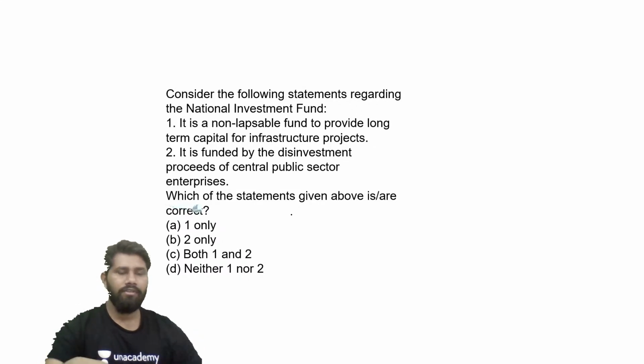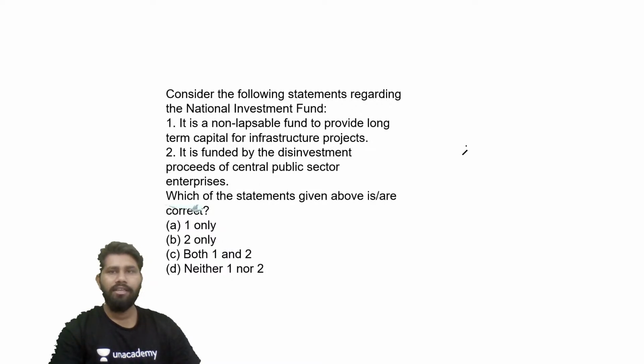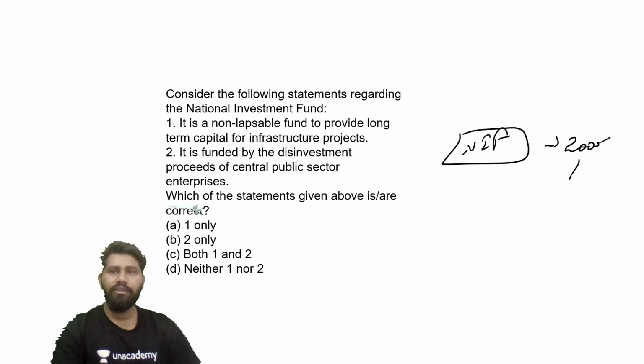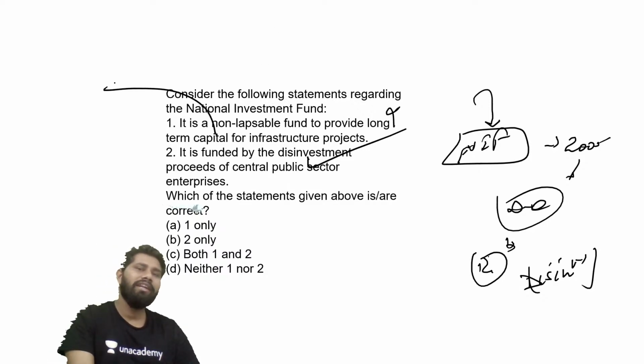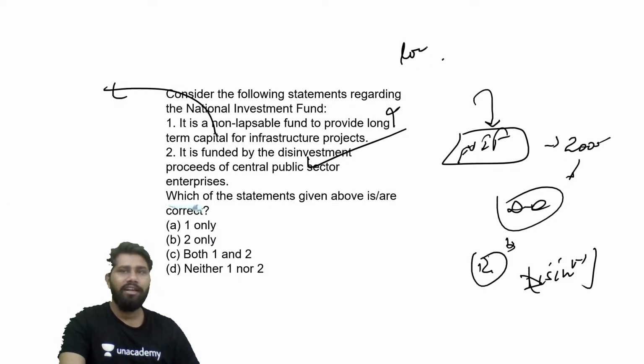All right, guys. Let's start the discussion. See, the National Investment Fund has been set up by the Government of India in the year 2005 to deposit all kind of proceeds which are received by the Government of India through disinvestment. It means the clear intent of the Government of India was to set up a separate fund that can deal with the proceeds of the disinvestment. So the second statement is 100% right, but it is not right that it is a non-lapsable fund and can only be used for long-term infrastructure funding, right?